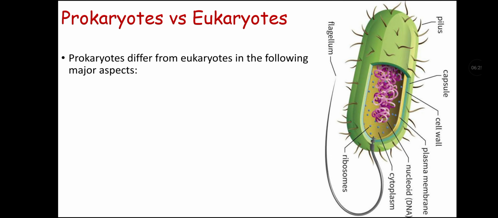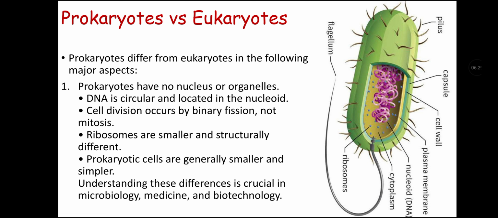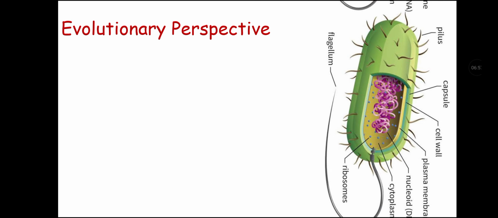Prokaryotes versus eukaryotes. Prokaryotes differ from eukaryotes in the following major aspects. First, prokaryotes have no nucleus or organelles. Second, they have DNA that is circular and located in the nuclear region. Third, their cell division occurs by binary fission, not by mitosis. Fourth, their ribosomes are smaller than, and structurally different from, those of eukaryotic organisms. Fifth, prokaryotic cells are generally smaller and simpler, and understanding these differences is crucial in microbiology, medicine, and biotechnology. So you have to learn about these differences.